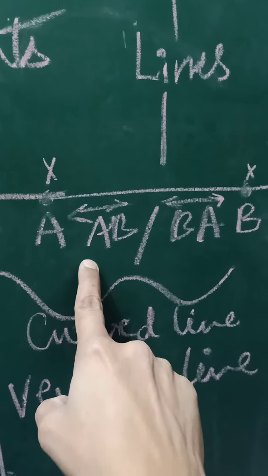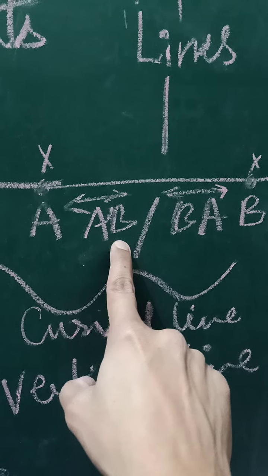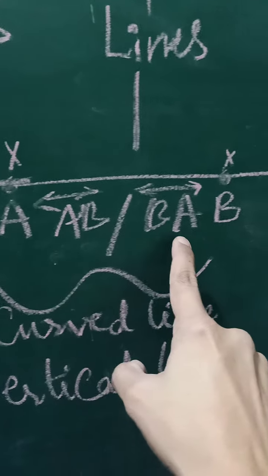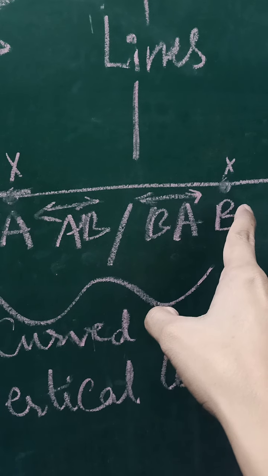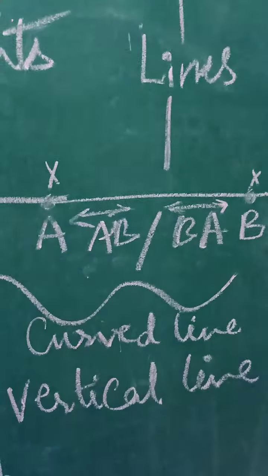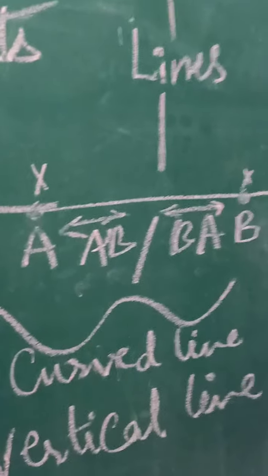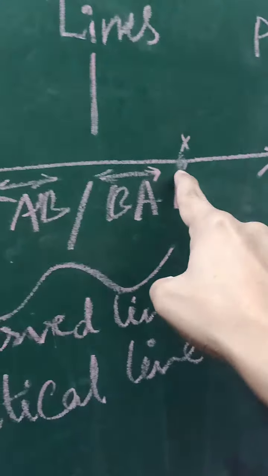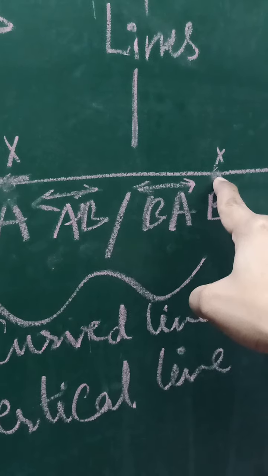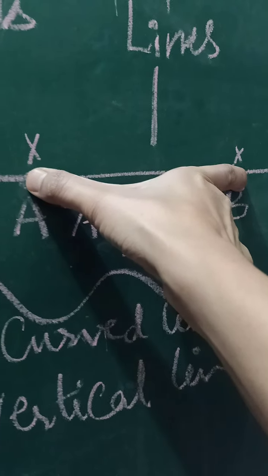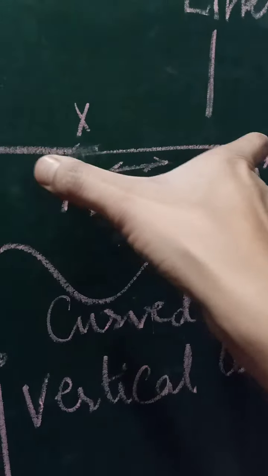We represent the line like this. You can write it as AB or BA, from this side or from this side. Either way you can write. Here is one point A, here is one point B. We are joining these 2 points, but this is not fixed. A line can be variable.